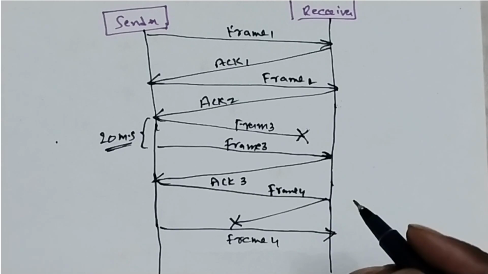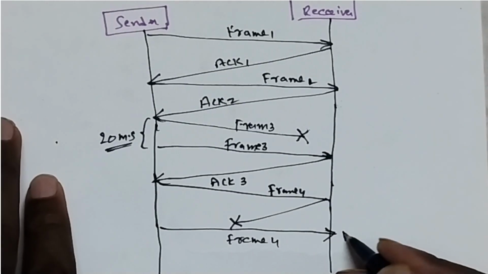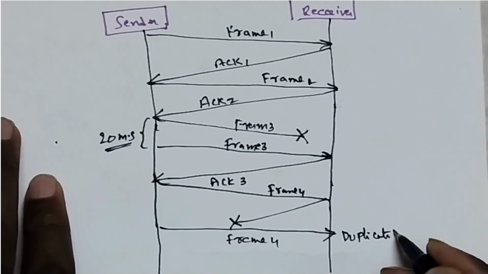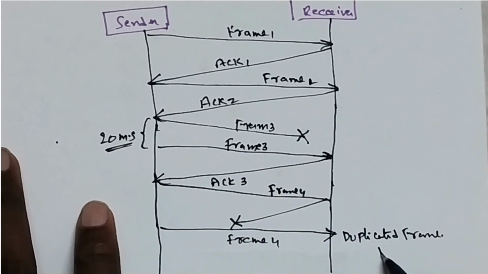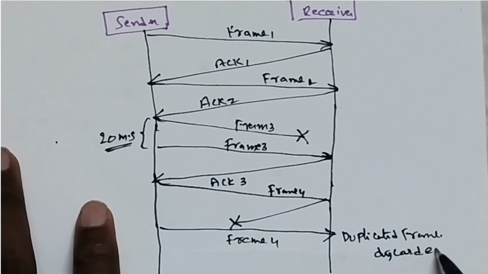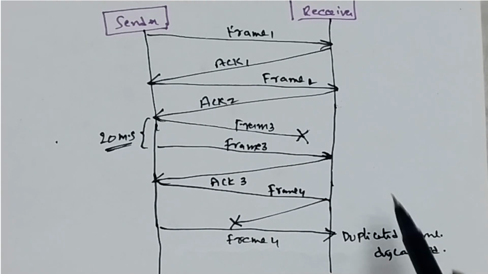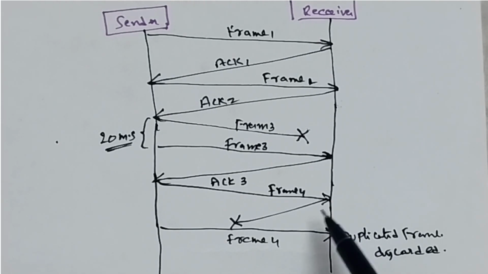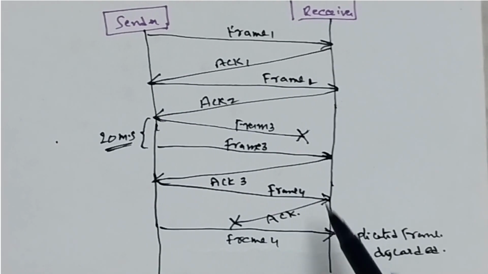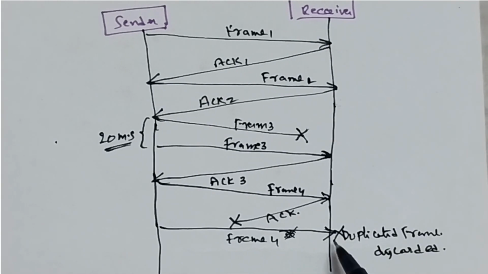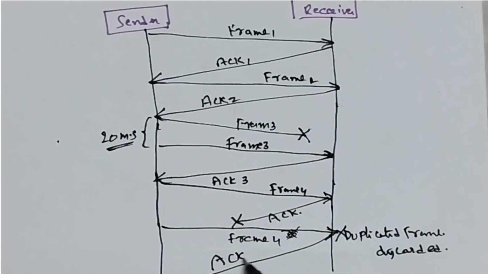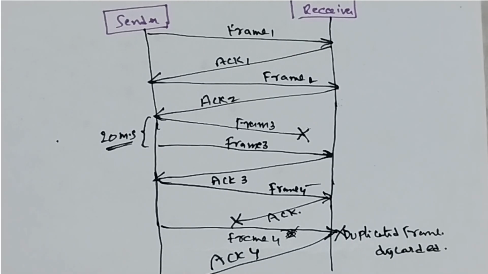When the receiver receives the same frame, he thinks that it is a duplicate frame. When a duplicate frame is received by the receiver, he simply discards it, thinking that the same frame was already delivered previously. Since the acknowledgement had failed, he discards the duplicate frame and sends the acknowledgement for this frame one more time. Like this, the stop and wait protocol works in a noisy channel.